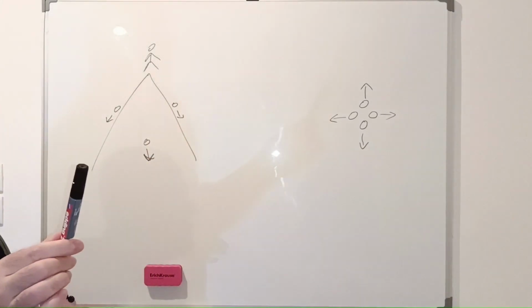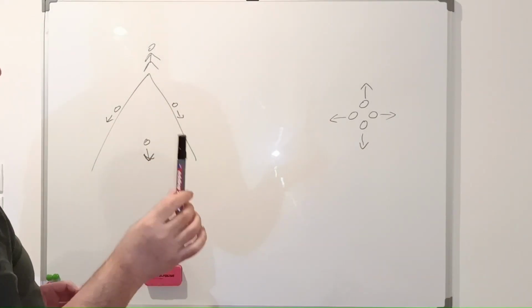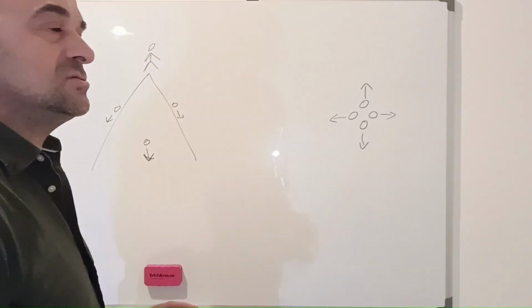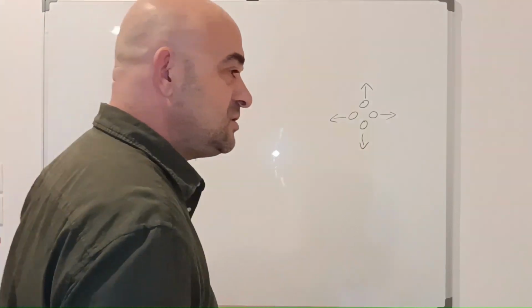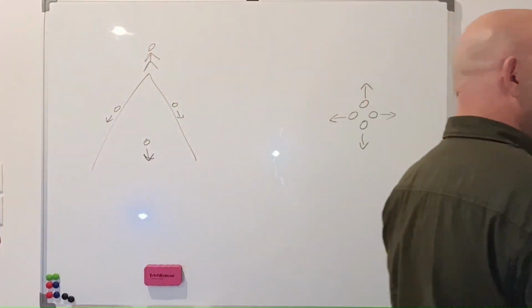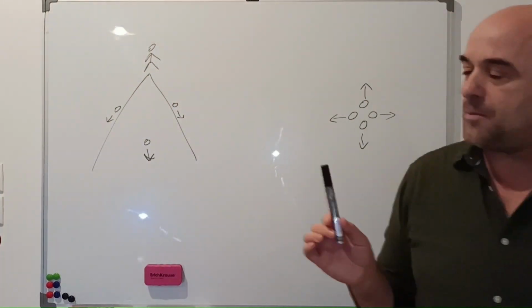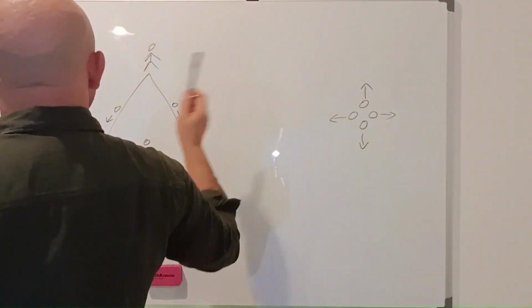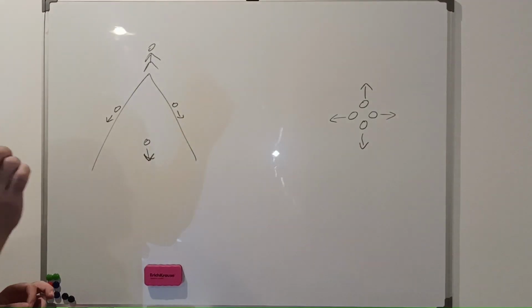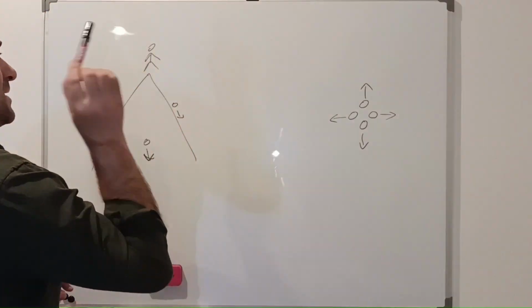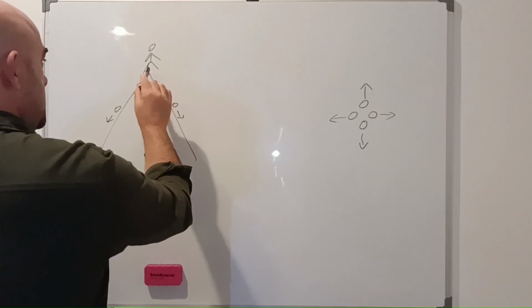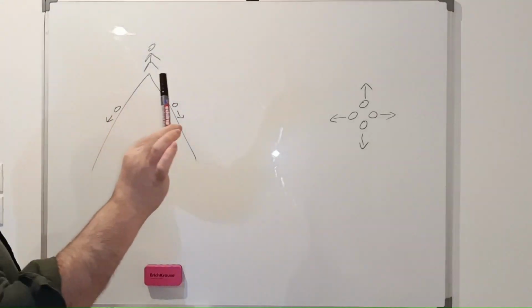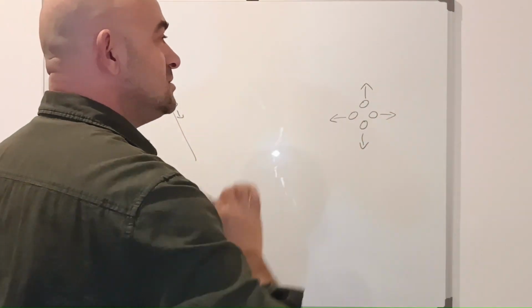Now, something regarding the relativity of simultaneity. The relativity of simultaneity is about events that are happening at different locations. When we are talking about events that are happening at one location, at the same location, here for example, there is no relativity of simultaneity.